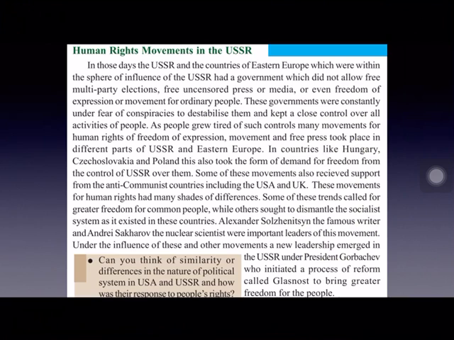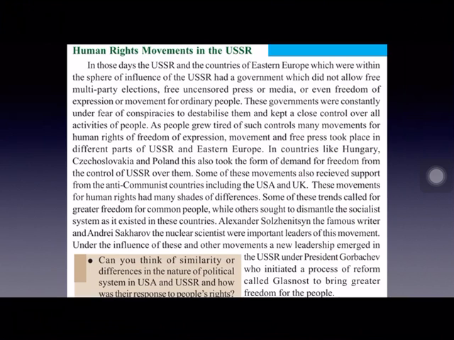Now let us see how these countries faced problems under USSR. USSR did not allow a multi-party system, freedom of press, freedom of expression, and even freedom of movement for ordinary people was not allowed. These countries were constantly facing these problems. The people were tired of these controls and wanted to get separated from USSR. Countries like Hungary, Czechoslovakia and Poland wanted to separate from USSR's control.